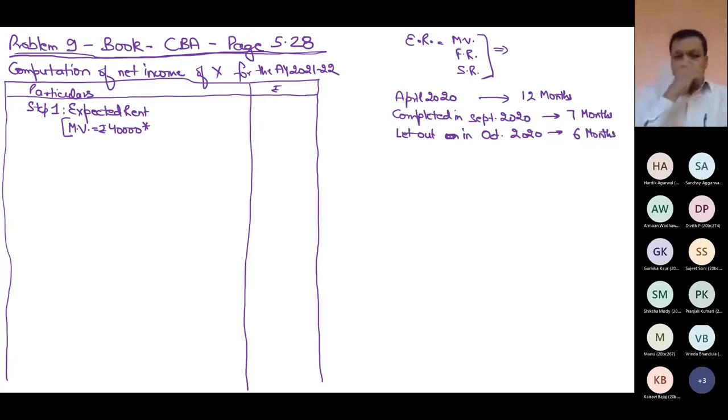Can anyone throw some light? In such a situation, which is more logical? Whether I should compute expected rent for 12 months, 7 months or 6 months, which is more logical in your opinion? Any answer? Think logically and decide. Anyone?